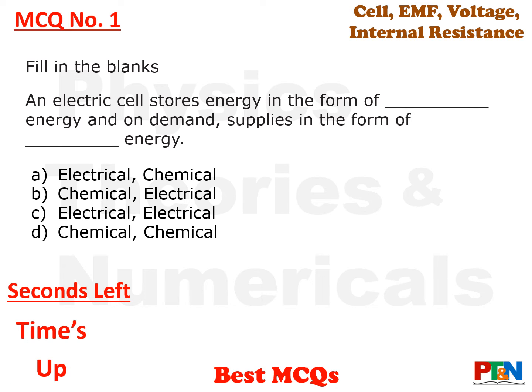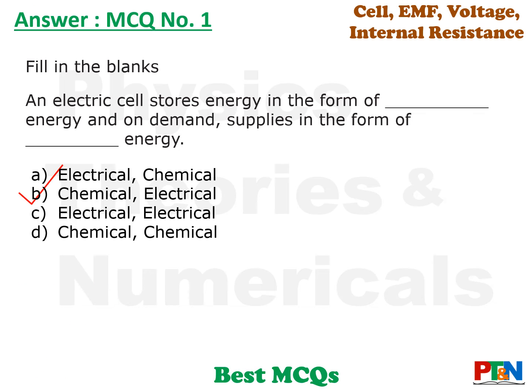Time's up. Let's see the answer. The answer is option B. An electric cell stores the energy in the form of chemical energy and on demand, that means when you connect some load across the battery terminal, it supplies you energy in the form of electrical energy. So it basically converts chemical energy to electrical energy.